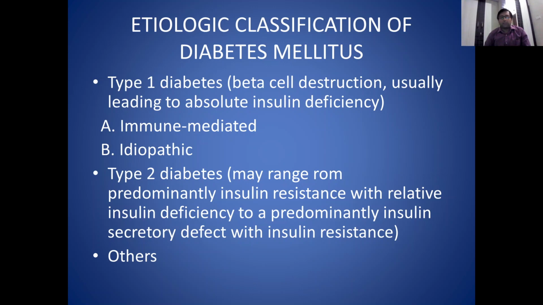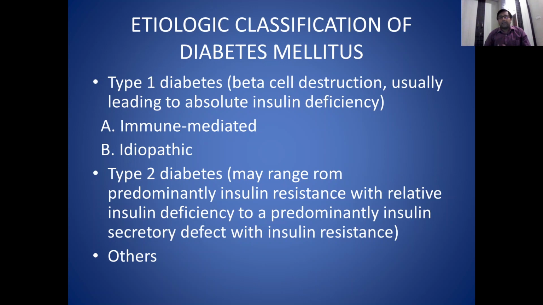Type 2 diabetes is generally seen in adults, so we will not deal with it here. We will talk about type 1 diabetes. In type 1 diabetes there is beta cell destruction which usually leads to absolute insulin deficiency. This can be due to immune mediated or some idiopathic cause.